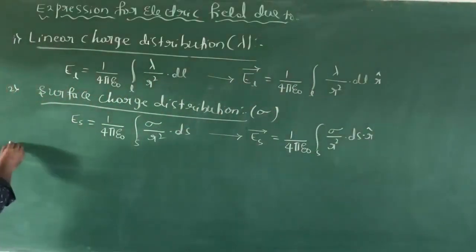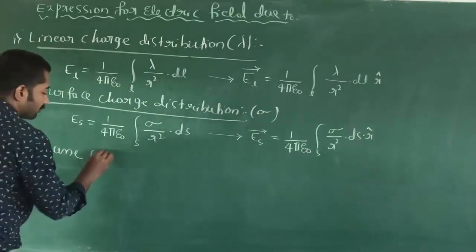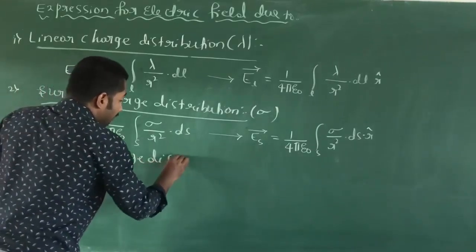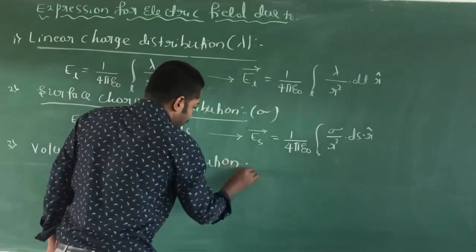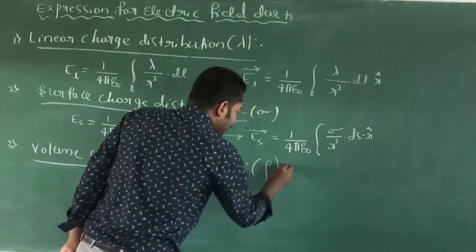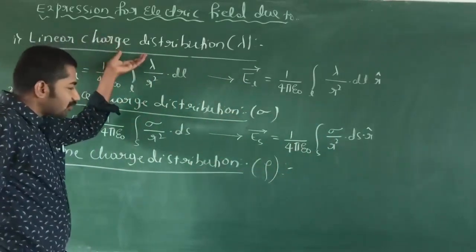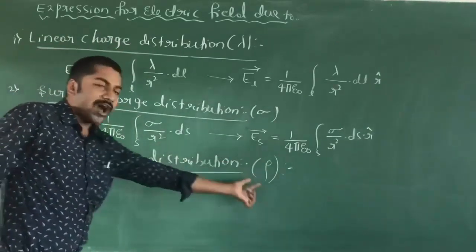And then the third one is the volume charge distribution. Volume charge distribution is mathematically denoted by the symbol rho. Okay, this is linear charge distribution, this is surface charge distribution, and this is volume charge distribution.